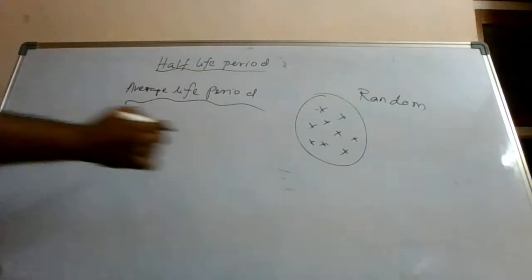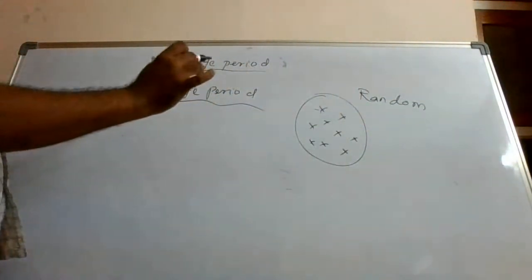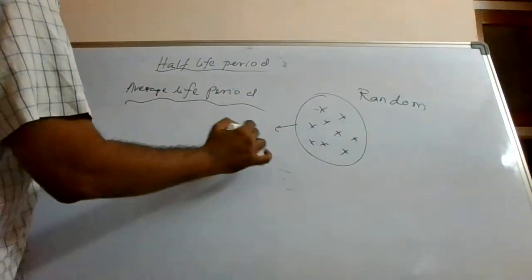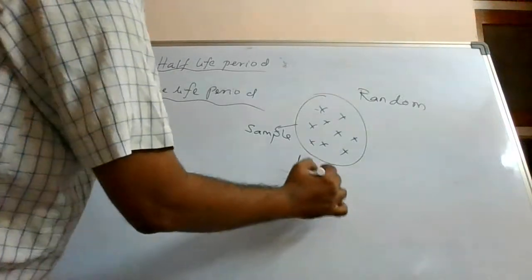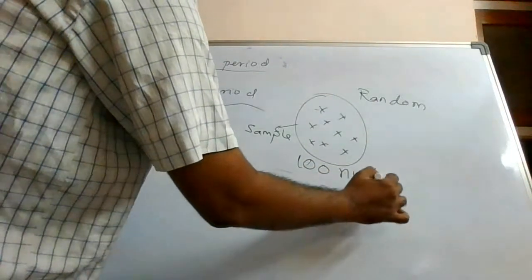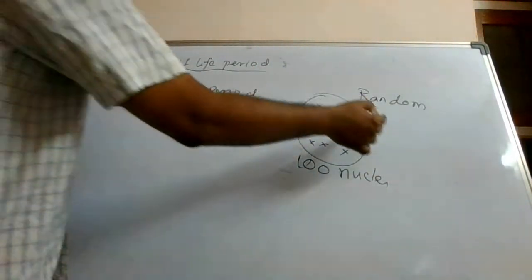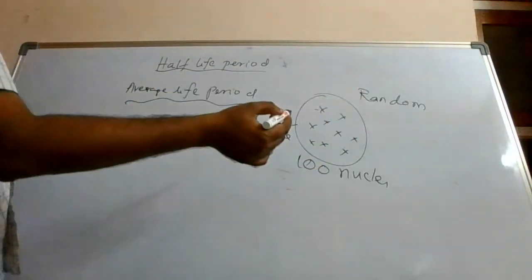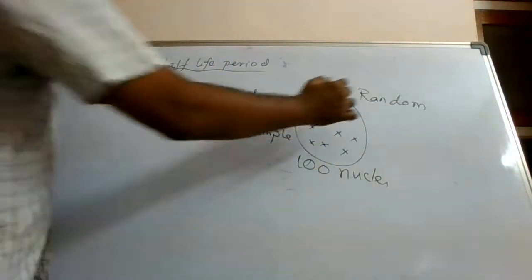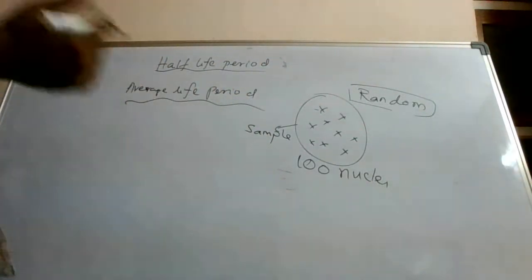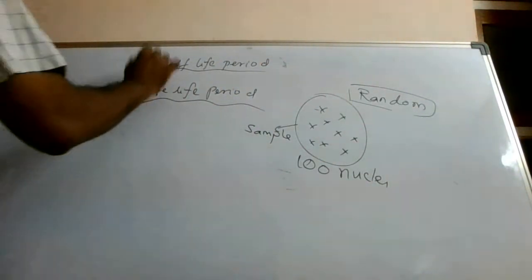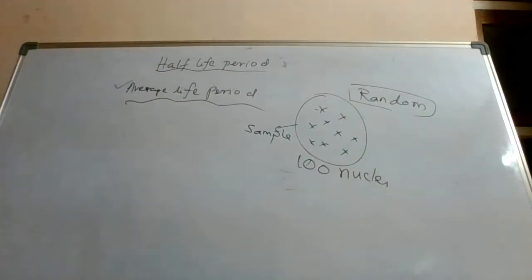Out of this, which will start decaying, which will decay after? There is no pattern. It is just random. So in order to mathematically study this, we have a concept called average life period.